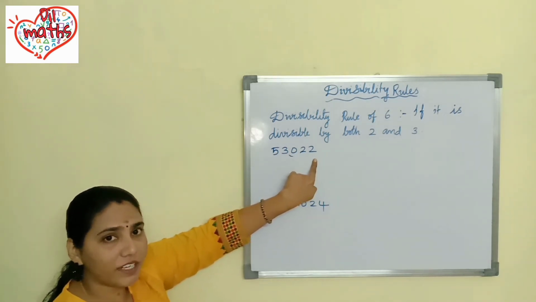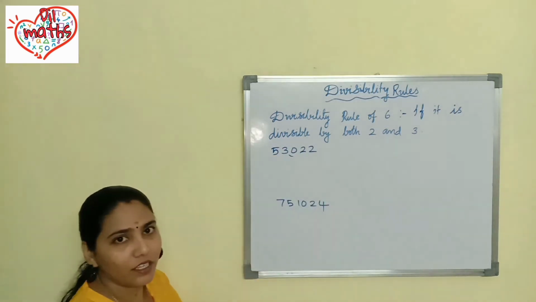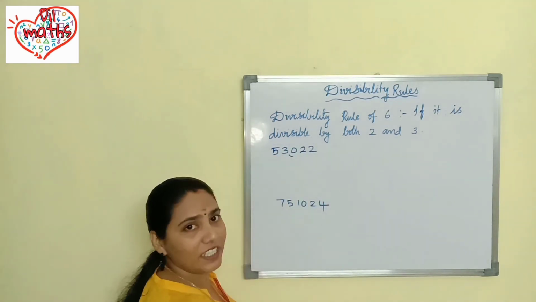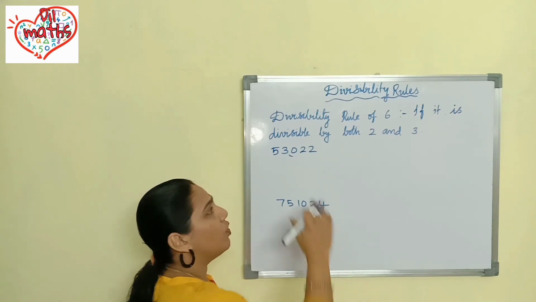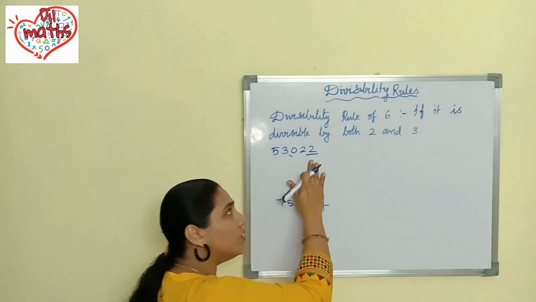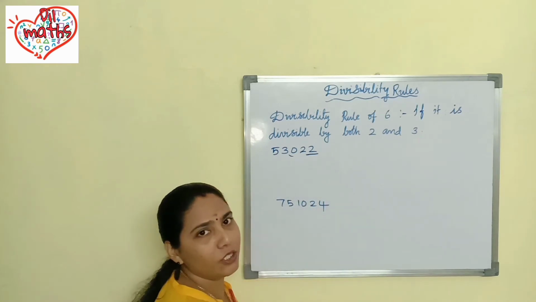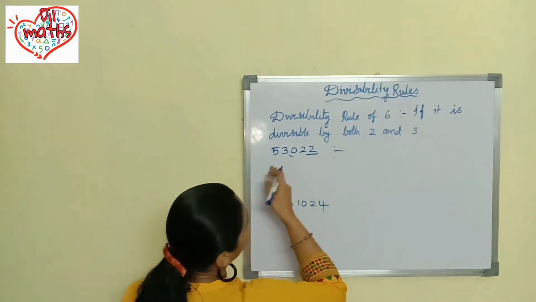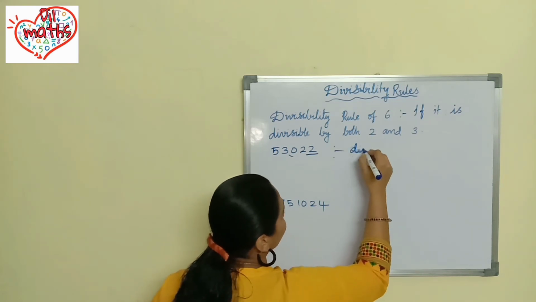2 is the digit given. Or you can easily say that it is an even number. If it is an even number, you can say that that number is divisible by 2. Or you can say check in one place. In one place 2 is given. So that 2 is divisible by 2. So you can say that the whole number is divisible by 2. So without checking itself, you can say that this number is divisible by 2.